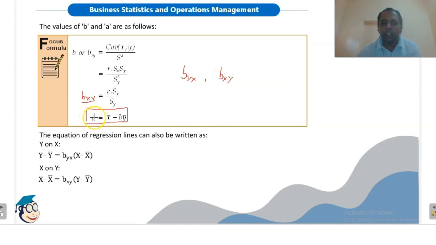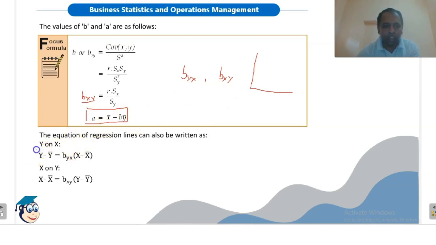And this a is the y-intercept if we are using the equation y on x. If we are using the equation x depends on y, then this a will be the x-intercept. Remember these 2 points.